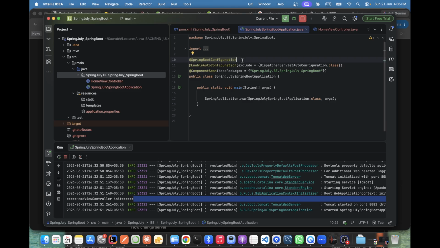Clear? Okay. This will help you to auto configure all those things. And this is for the custom configuration files. This is for the jar, to run the Spring Boot jar. This is for manual.